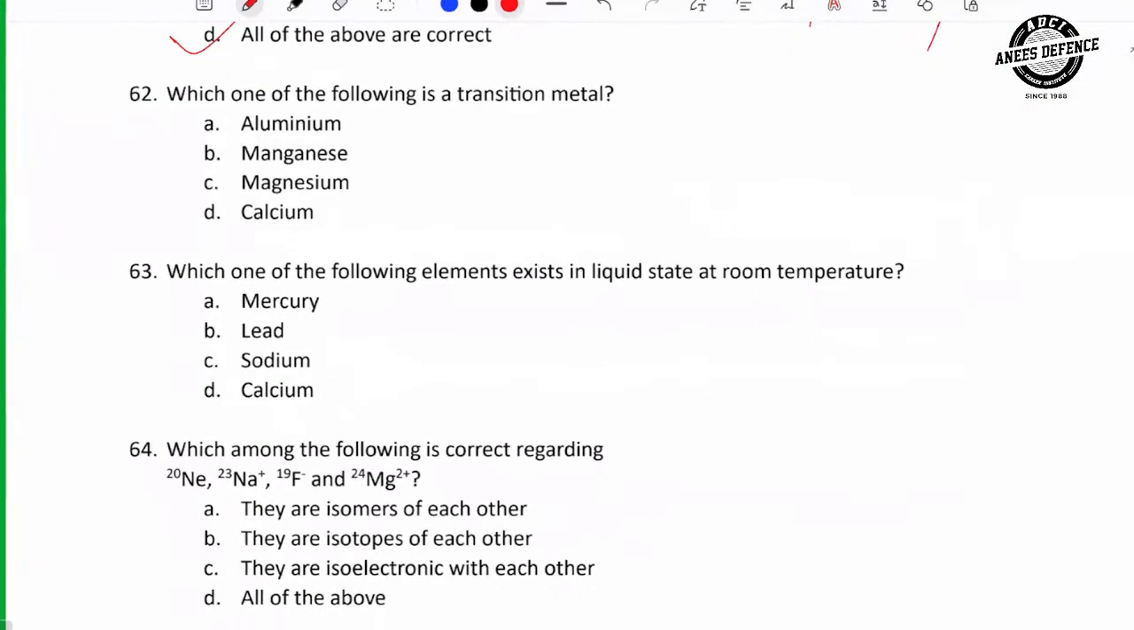Next, which of the following is a transition metal? What is transition metal? First of all, it should belong to the D block. Calcium S block, magnesium S block, aluminum P block. So magnesium is the correct. D block elements are transition elements.